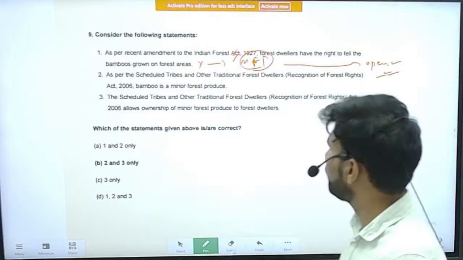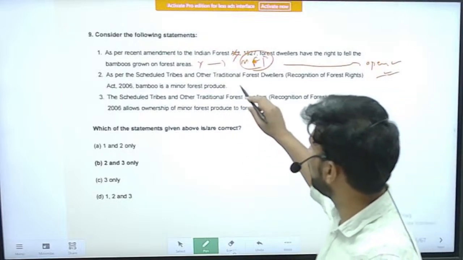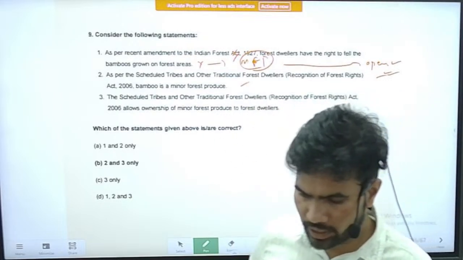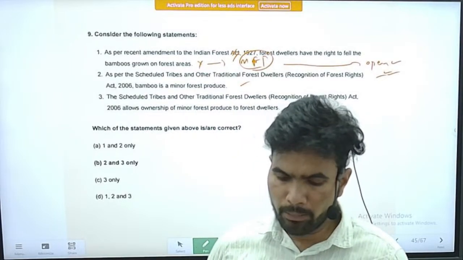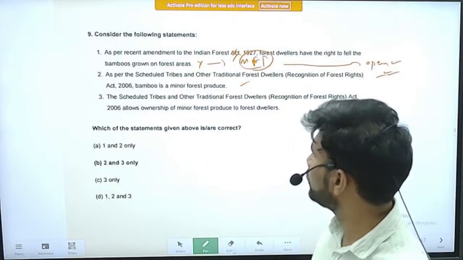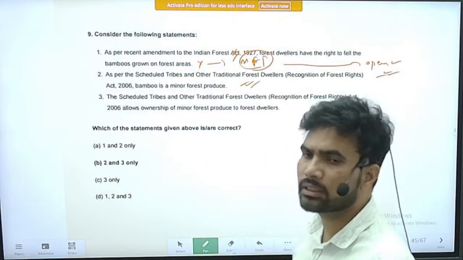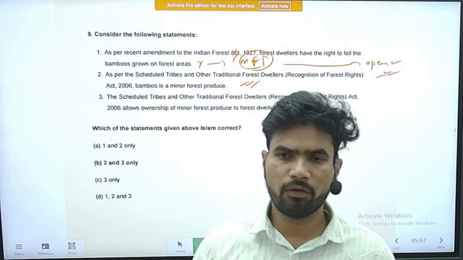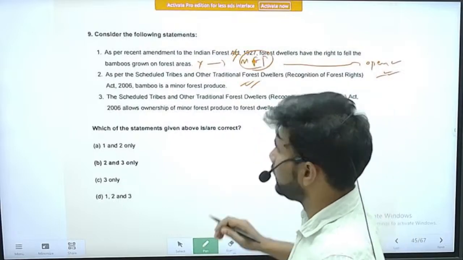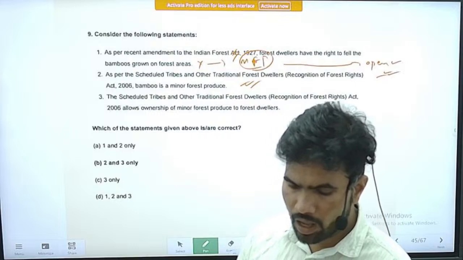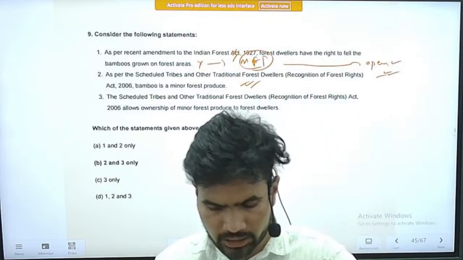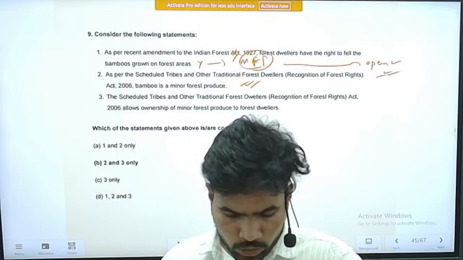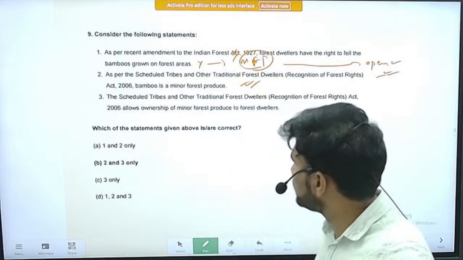Second statement is: as per the Scheduled Tribes and Other Traditional Forest Dwellers Act, that is known as the Forest Rights Act 2006, bamboo is a minor forest produce. Yes, this particular act recognizes bamboo as a minor forest produce. Right. Next statement is the Scheduled Tribes and Other Forest Rights Act, again, it allows ownership of minor forest produce to forest dwellers. Yes, this is a correct statement.